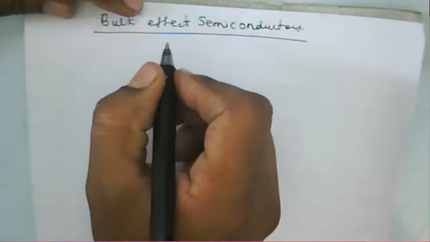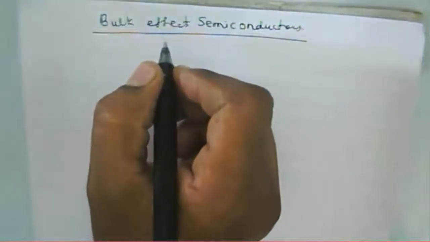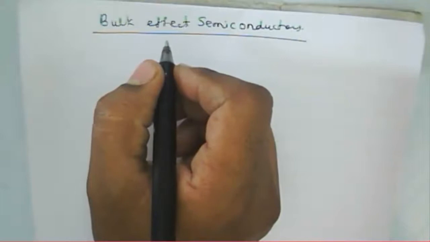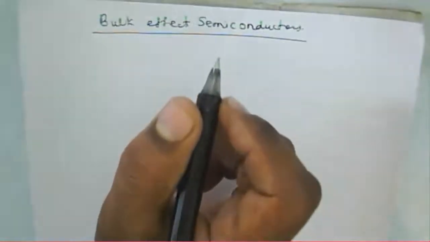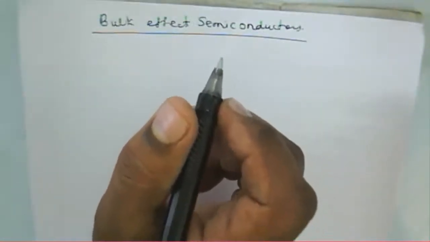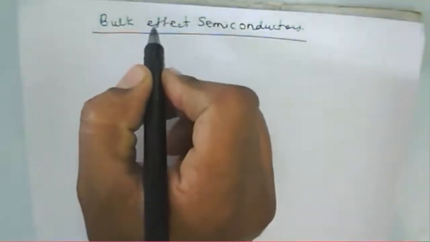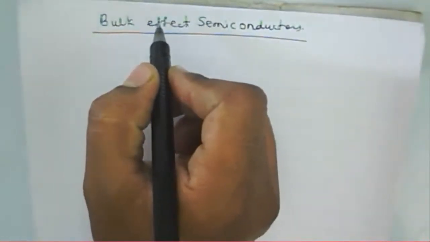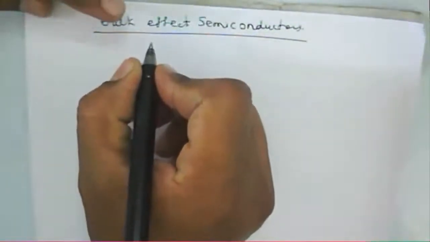So mostly only one type of material is present, that is an n-type material. If you consider a diode, there is a junction. Even in a transistor, there are two junctions. But in the case of a bulk effect semiconductor, it has no junction.